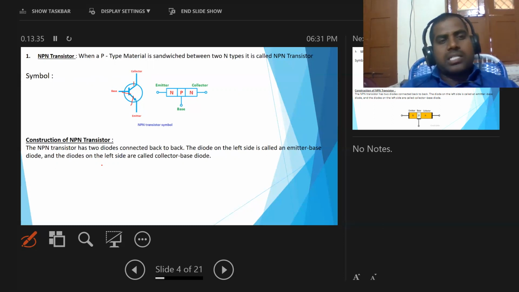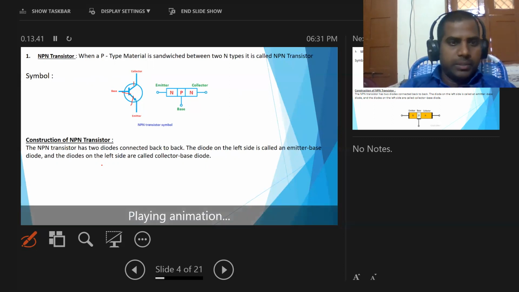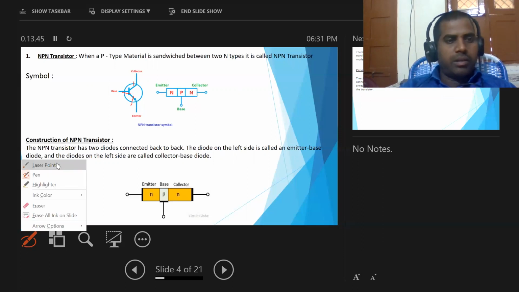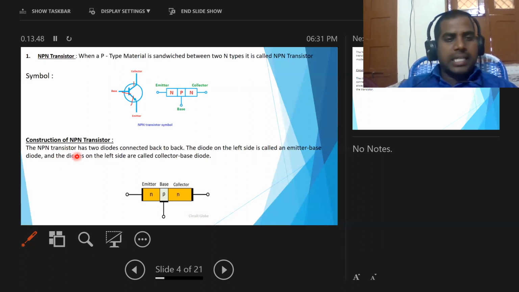Next, construction of the NPN transistor. How to construct the NPN transistor? The NPN transistor has two diodes connected back to back.